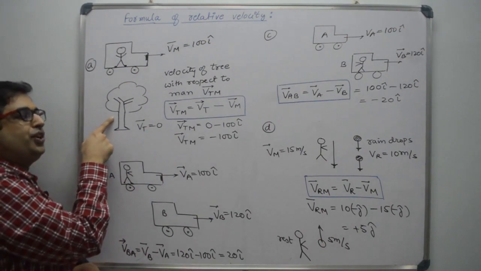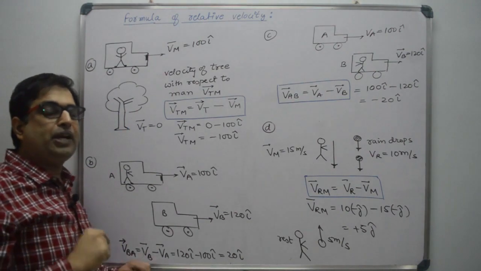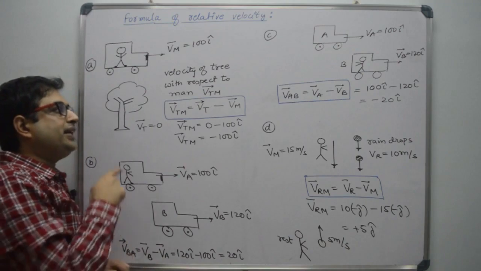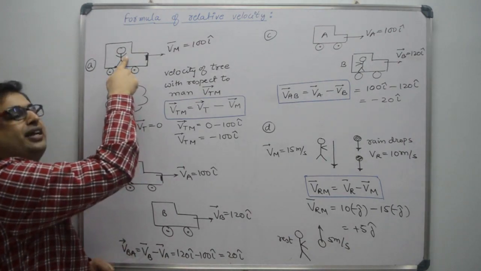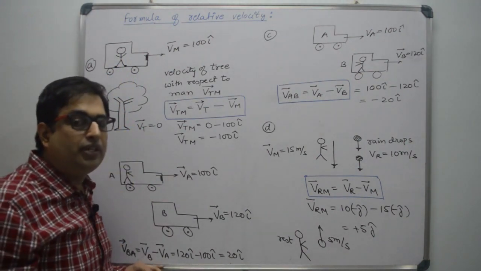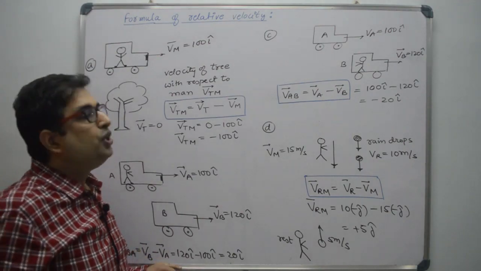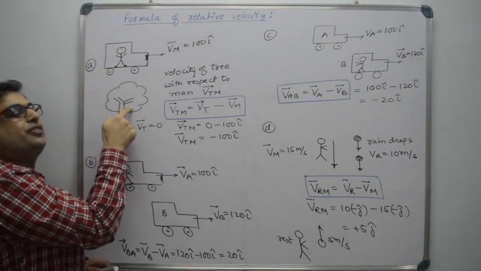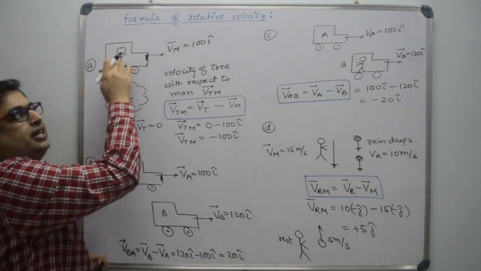Now the velocity of tree with respect to ground is 0. Why? Because tree is not moving with respect to ground. But if you calculate the velocity of tree with respect to the man, it will be not 0. Why? Because every observer observes the motion by keeping himself at rest. So this man will keep himself at rest, then he will observe the motion of tree. So how to keep this man at rest?